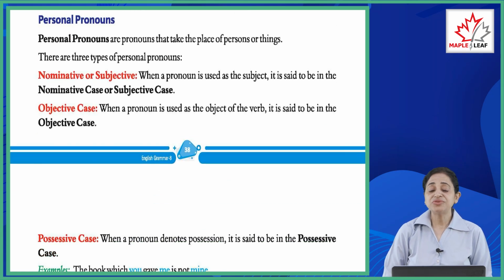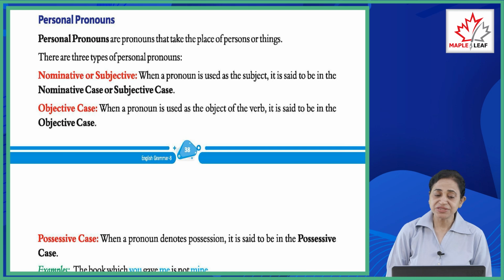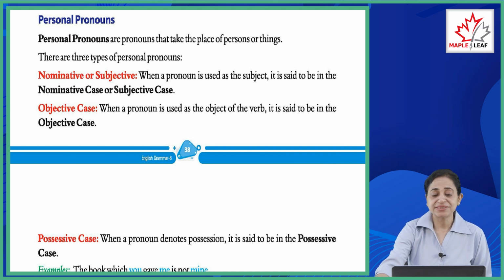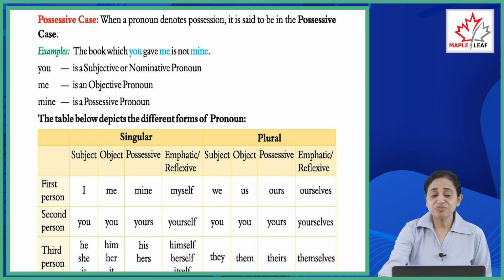Personal pronouns are pronouns that take the place of person or things. There are three types of personal pronouns: nominative pronouns or subjective pronouns. When a pronoun is used as the subject, it is said to be in the nominative case or subjective case. Objective case: when a pronoun is used as the object of the verb, it is said to be in the objective case. And possessive case: when a pronoun denotes possession, it is said to be in the possessive case.